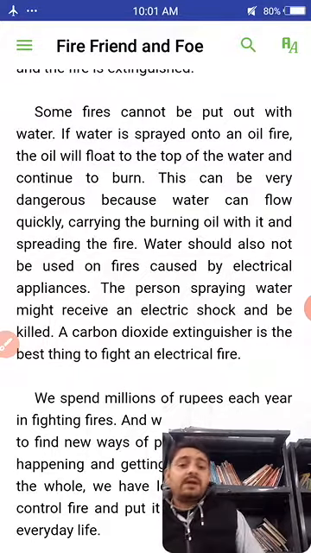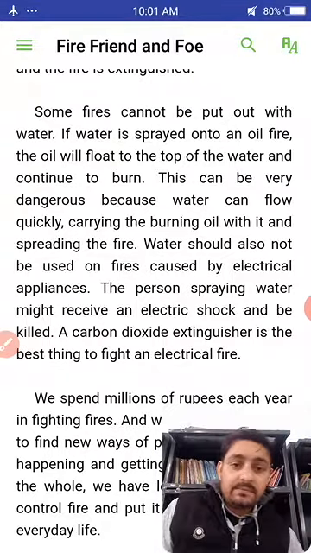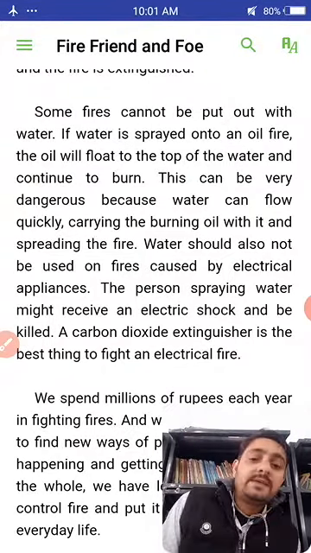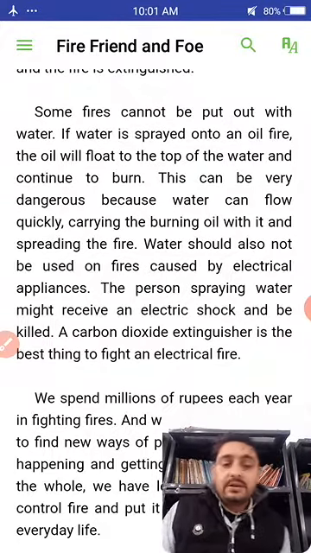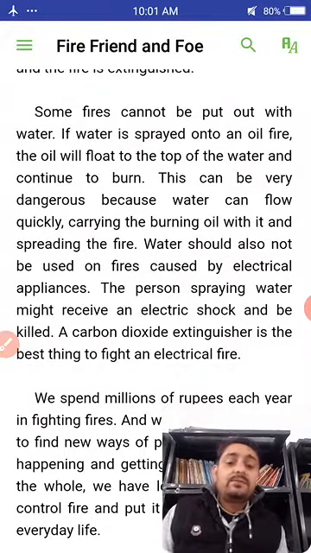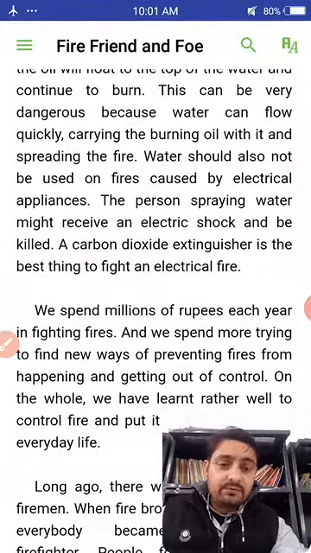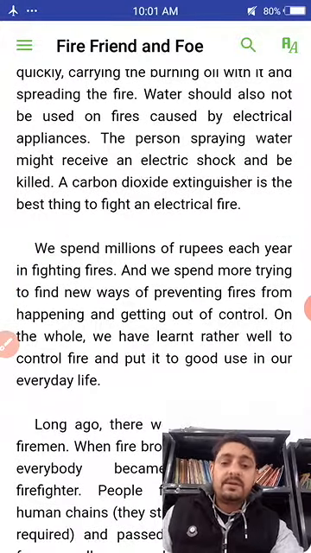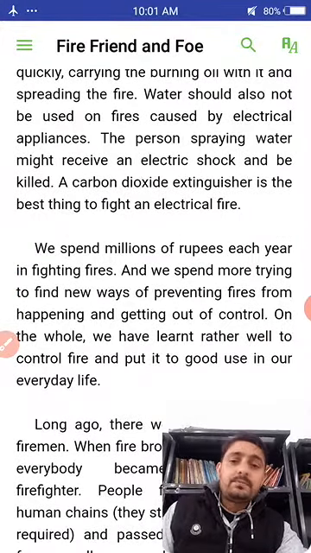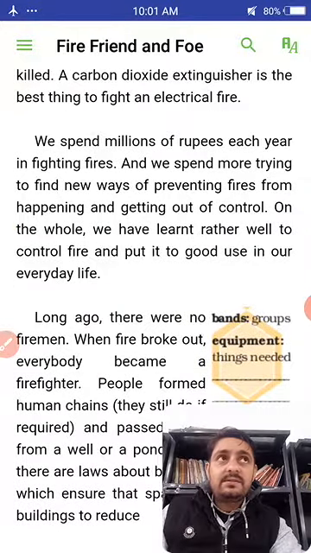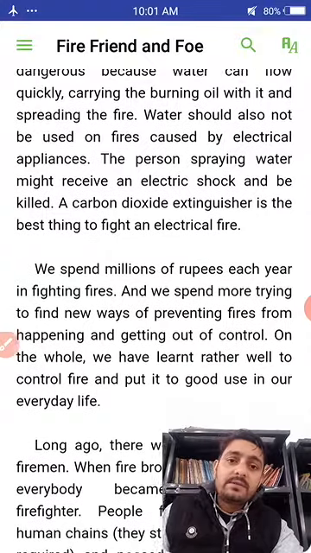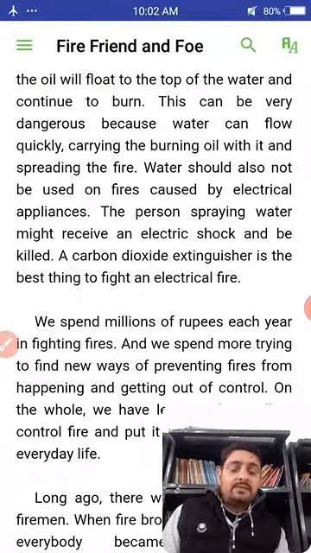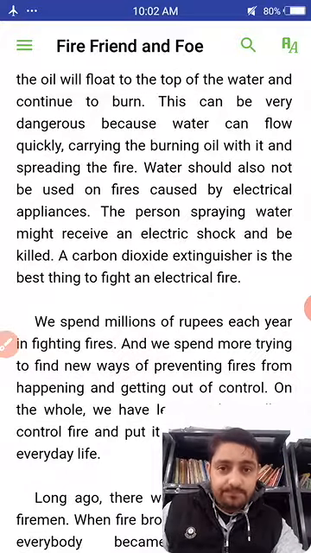So a carbon dioxide extinguisher is the best thing to fight an electrical fire. If we use a carbon dioxide extinguisher, this is the best way to fight an electrical fire. Otherwise, if we throw water, the person spraying might receive an electric shock. So it is very important to keep in mind that whenever there is a fire on an electrical appliance, we should not throw water.